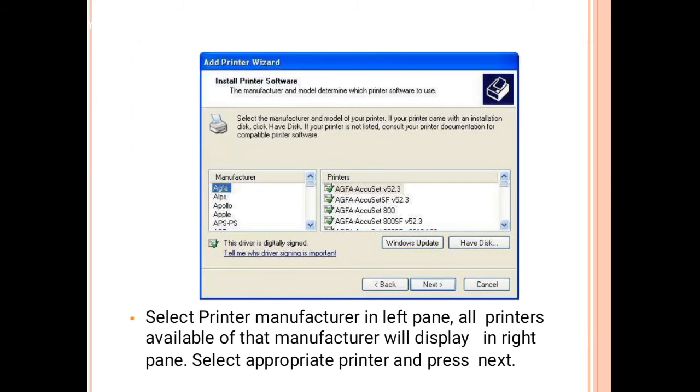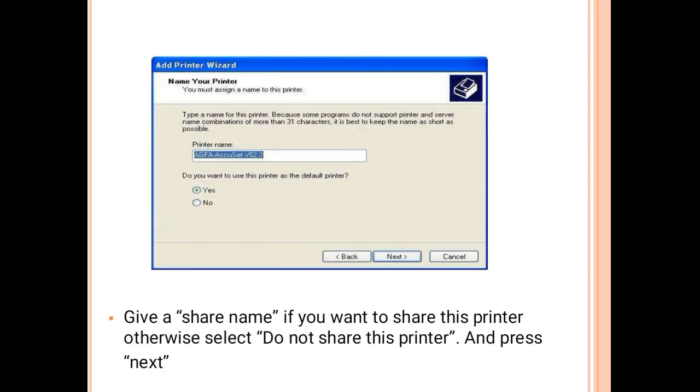So select appropriate printer and press next. Next, add printer wizard. So give a share name if you want to share this printer, otherwise select do not share this printer and press next button.